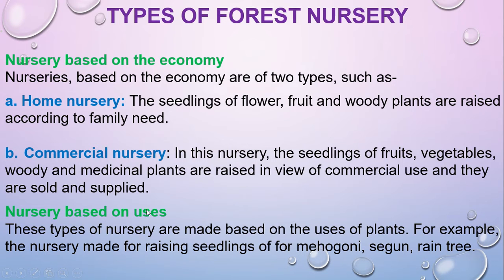And the last one is nursery based on uses. So types of nursery are made based on the uses of plants. For example, made for raising silver oak, mahogany, shagon, rain tree, etc.